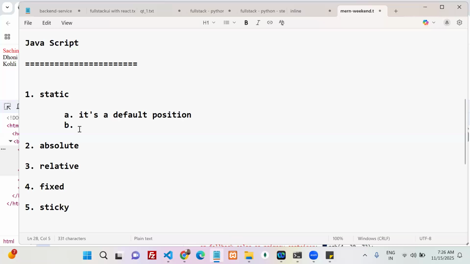What can you say? If my position is static, can I apply top, right, left, bottom? No. That is the point. We cannot apply top, right, left, bottom. These two points you can tell about which position?